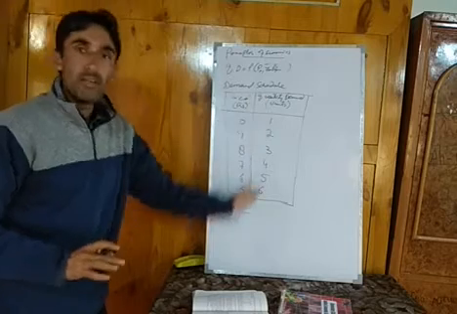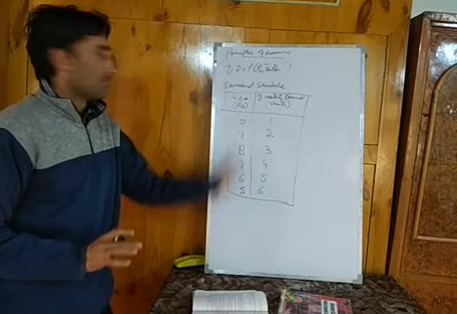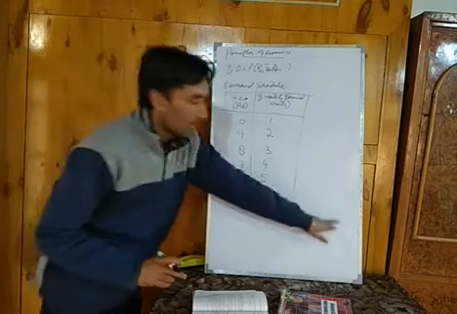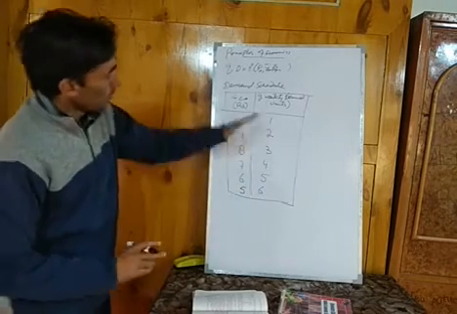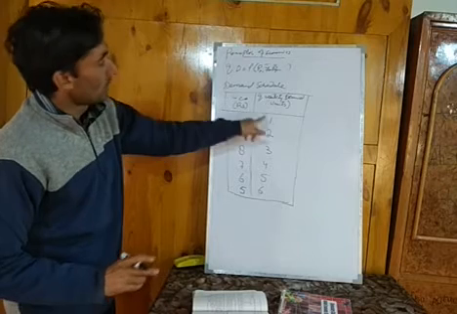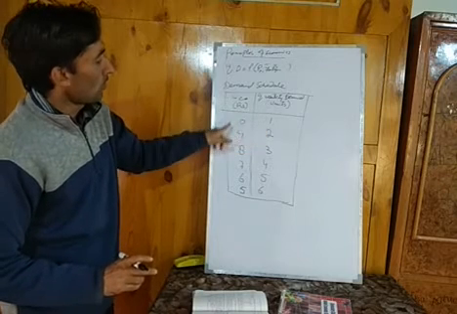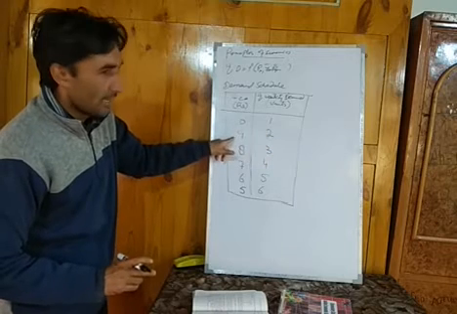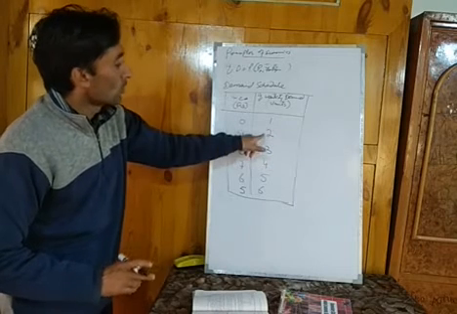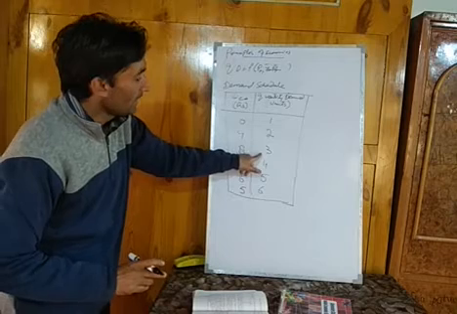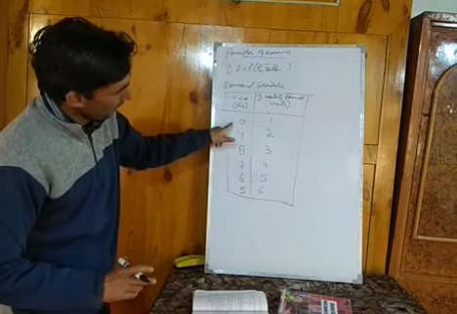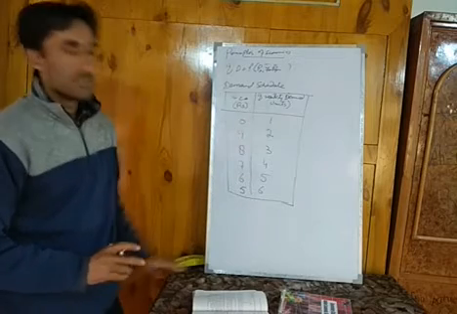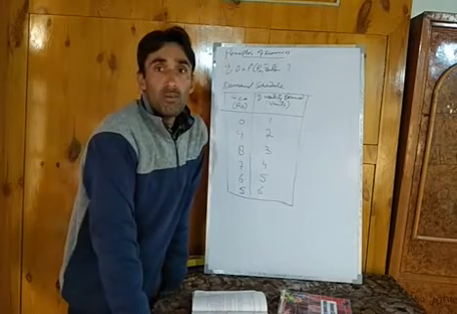So this is a sample demand schedule, which shows how as price decreases, demand increases. We can write it in simple lines. From the above schedule, when price is 10, quantity demanded is 1 unit. When price falls to 9, quantity demanded increases to 2. When price again falls to 8, quantity demanded again increases to 3 units. So we see from the table, as price decreases, quantity demanded increases, which proves the law of demand.